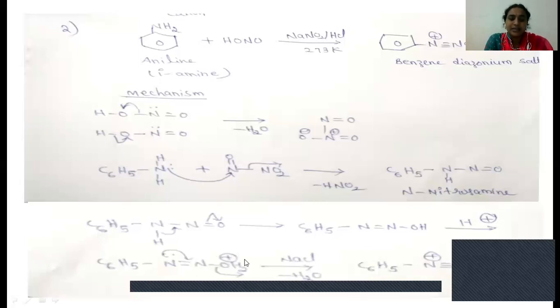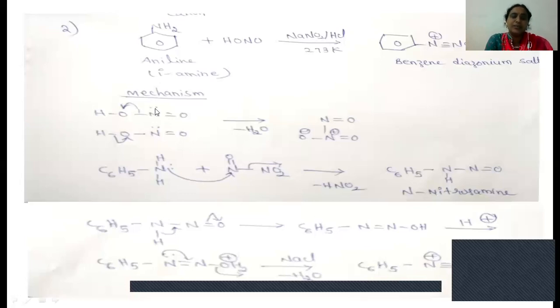The nitrogen donates its bonding electrons and forms the N triple bond N plus, because it donated electrons. Finally, when it reacts with Cl minus from NaCl, it forms benzene diazonium chloride. So this is the mechanism of preparation of benzene diazonium chloride.